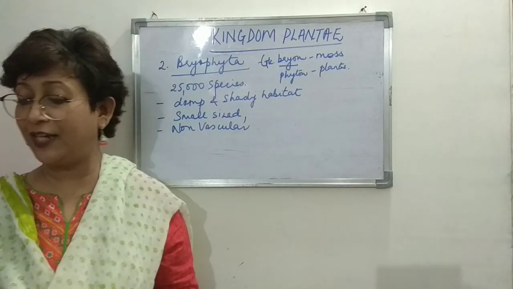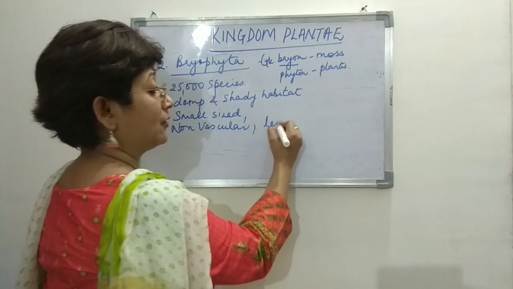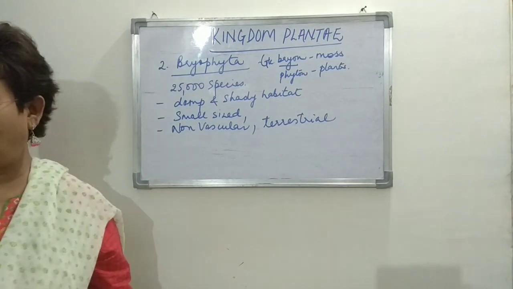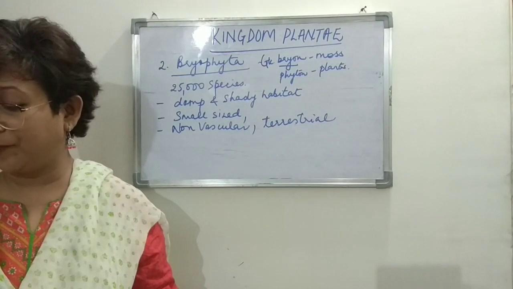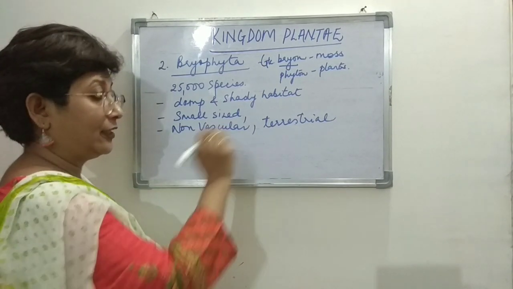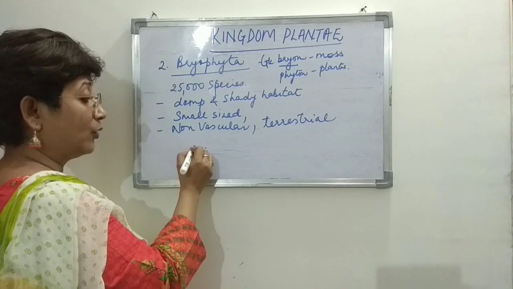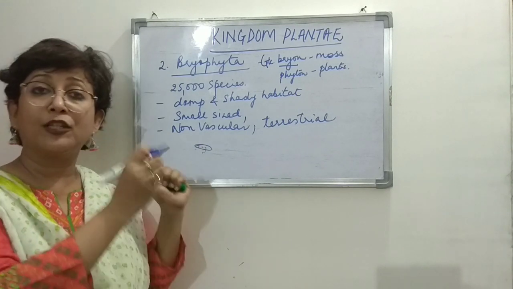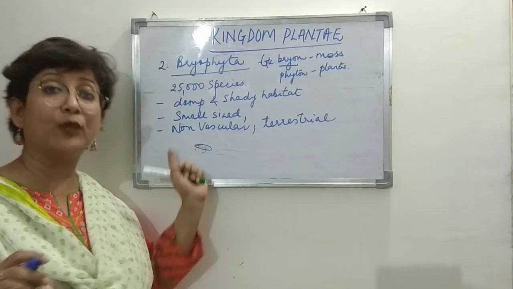land plants, right? So they are non-vascular, they are terrestrial. As I told you, they are found on land, from water, now on land. And of course, damp means moist habitat, right? Why do they need a moist habitat? The soil where they are found has to be surrounded with a layer of water, right? Why do they require this layer of water? For the movement of the male gametes, right? So the male gametes, they need water to swim, right?